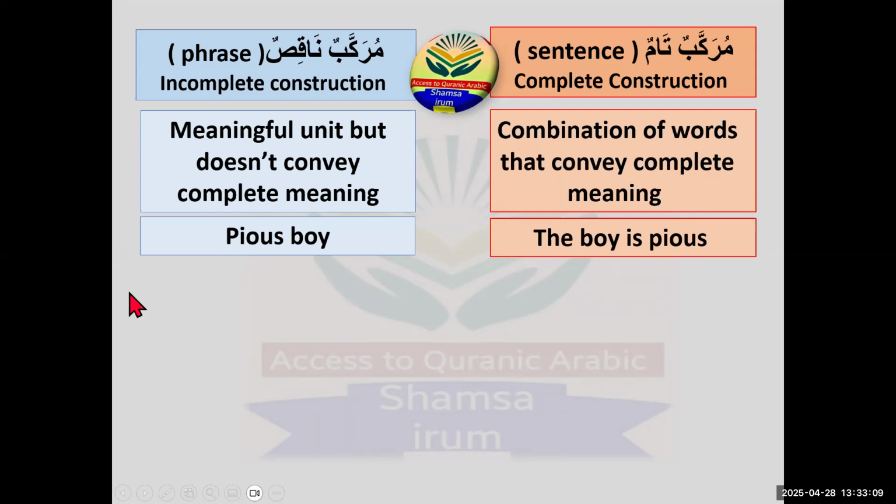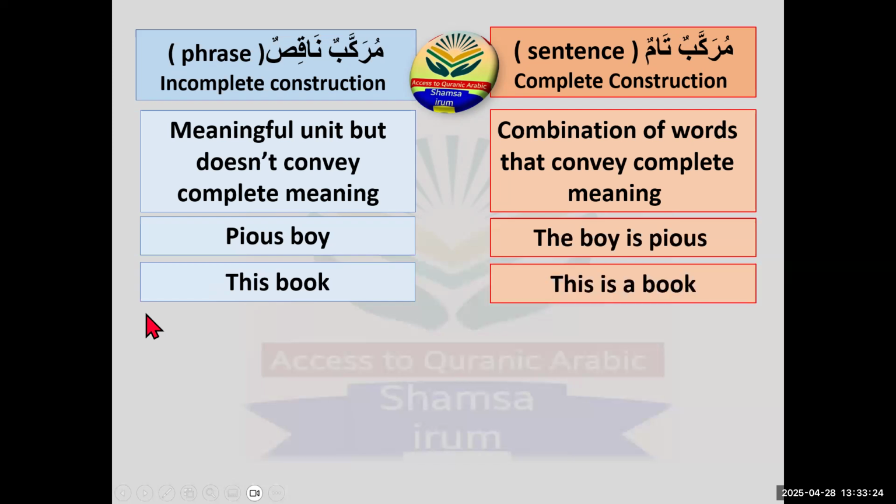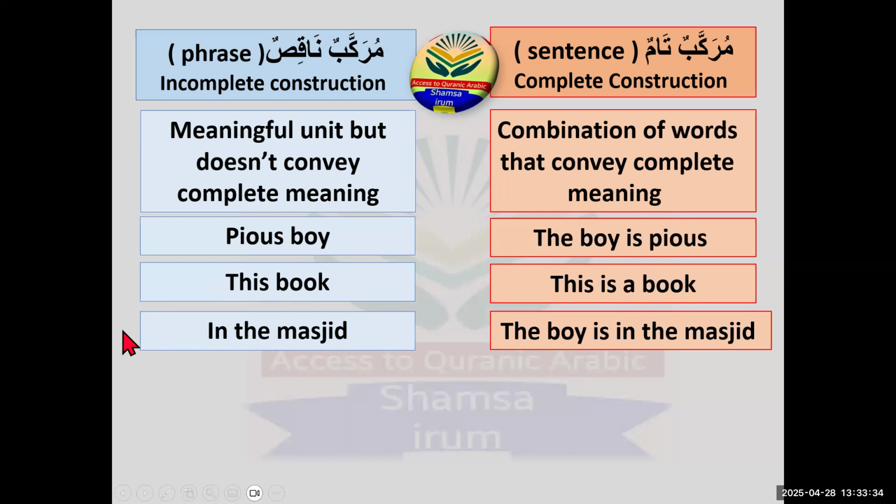It is a full sentence now. Okay. And one more example from another مركب ناقص, which is this book. This book is just a phrase. It is incomplete. But if we want to convert it into a sentence, we will say this is a book. Now it is a full sentence. In the masjid. If we want to convert it into a sentence, we can say that the boy is in the masjid.